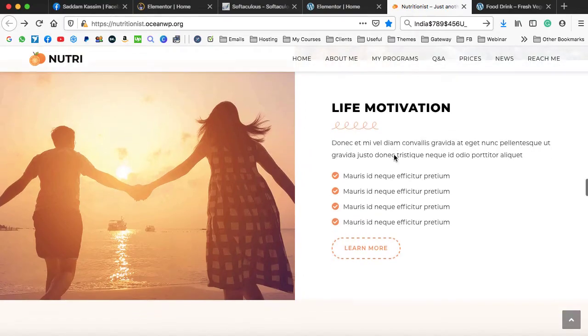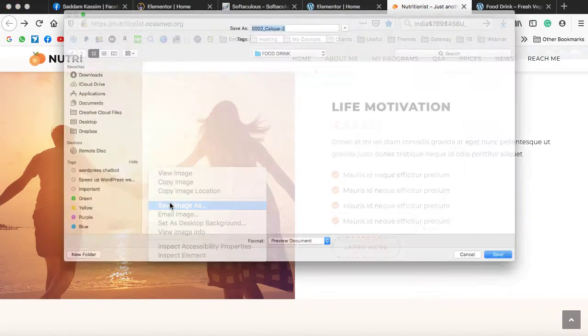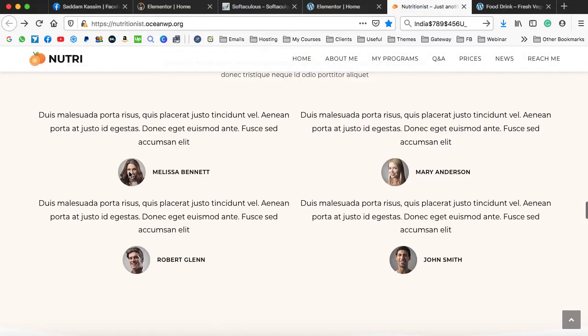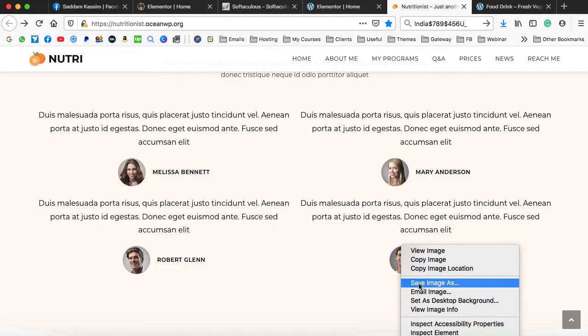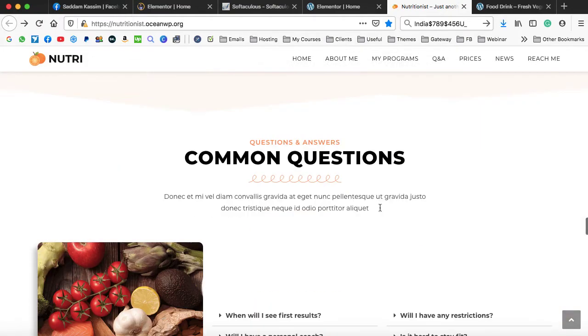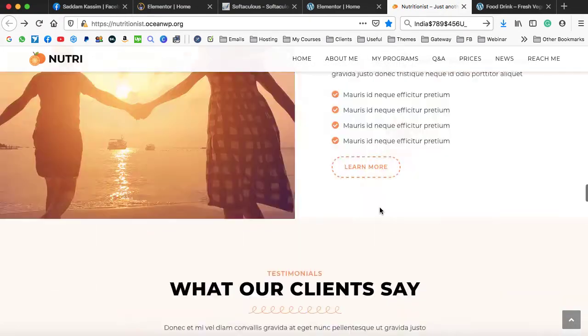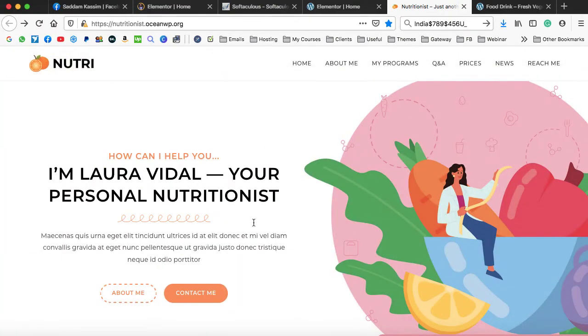Okay, I think I have almost downloaded all the images. This one is left. Okay, perfect. Let's download this lady image as well. And then I can download this portfolio image. Okay, I think that's fine. So let's go ahead and we can start creating this type of section first.